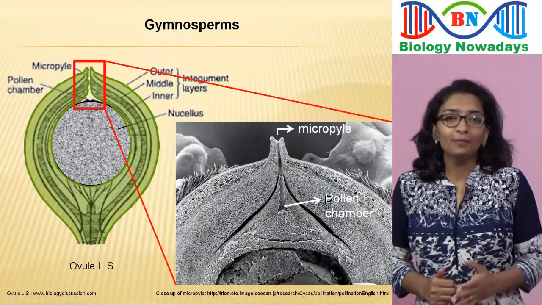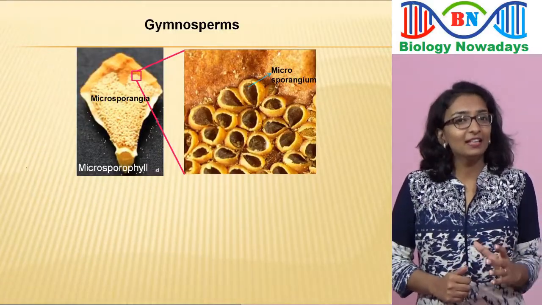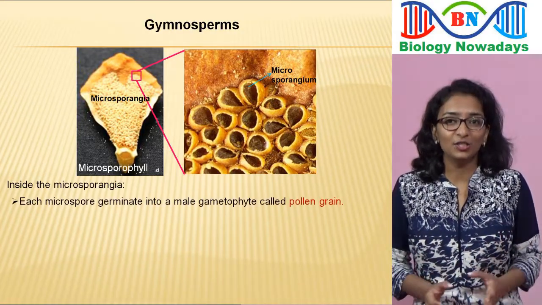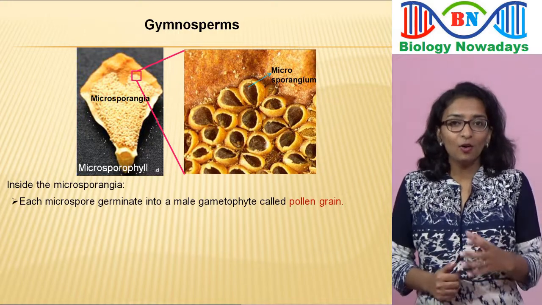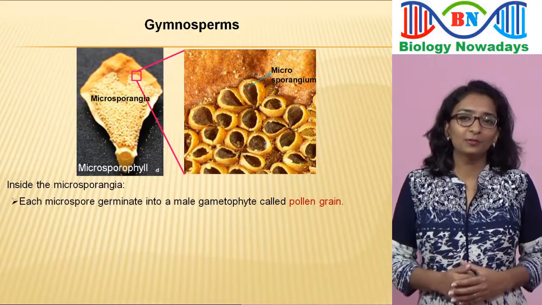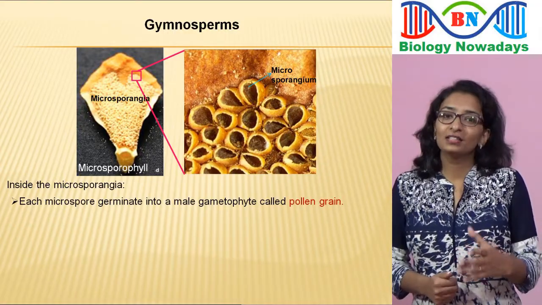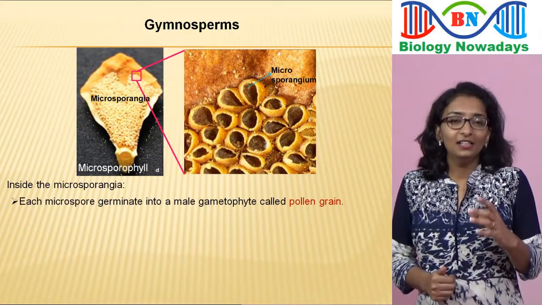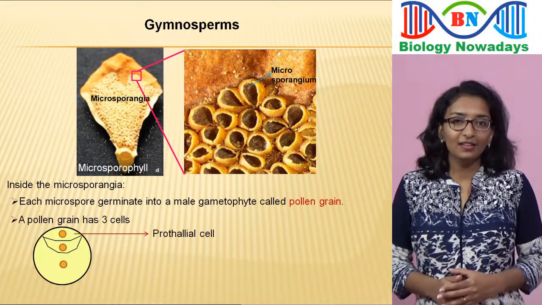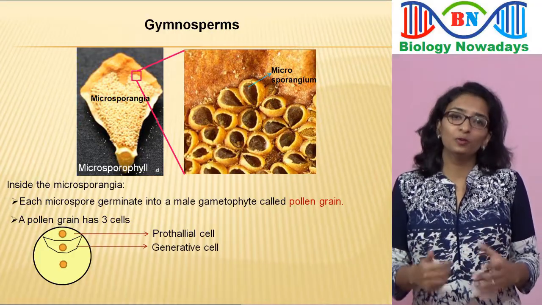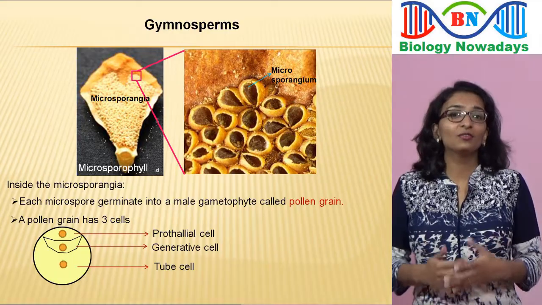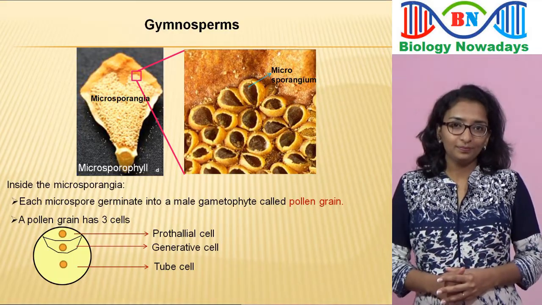Now, let's check the microsporangia. Inside the microsporangia, the haploid microspores will germinate into male gametophytes called pollen grains. These pollen grains will later produce the male gametes or sperms. Each pollen grain consists of 3 cells, a prothallial cell, a generative cell and a tube cell. At this 3-cell stage, the pollen grains are released from the microsporangia.